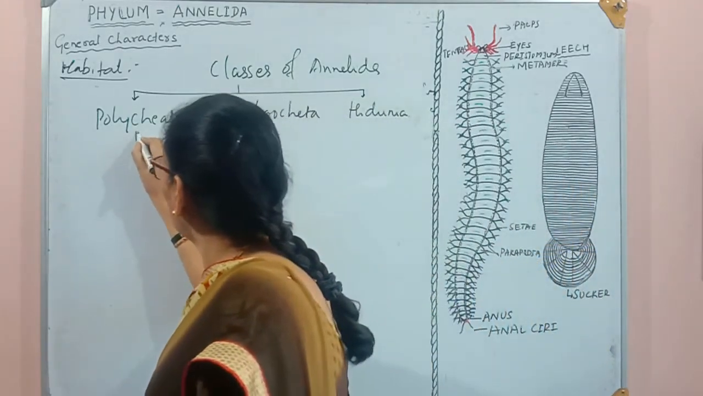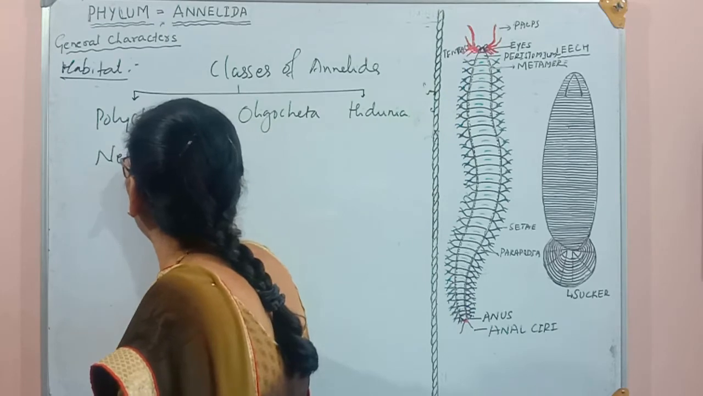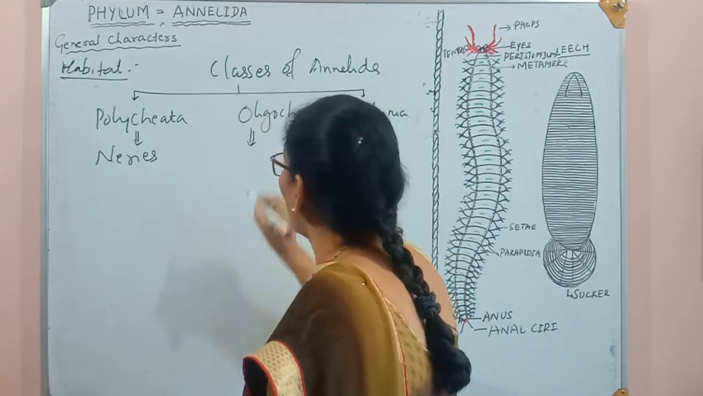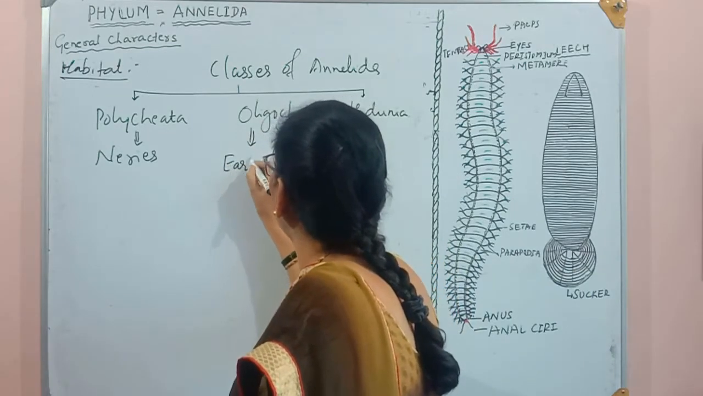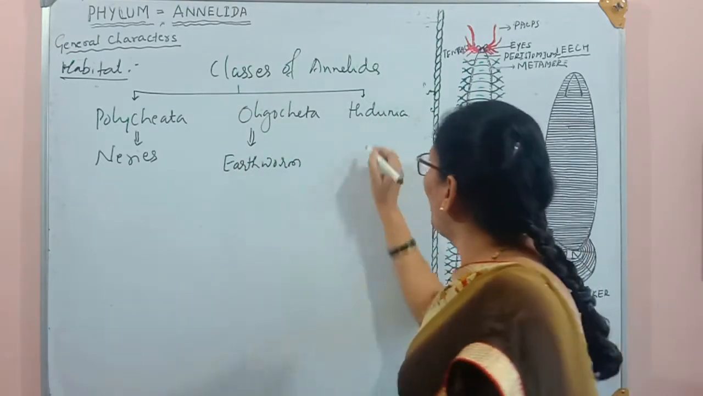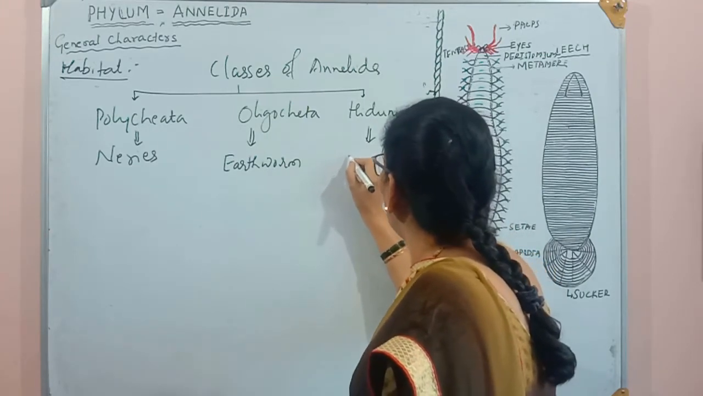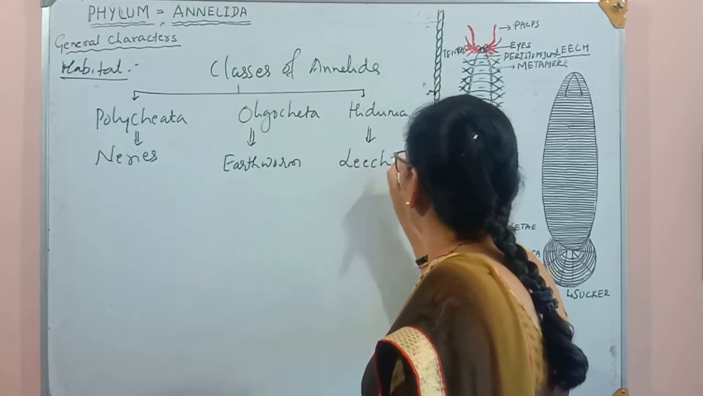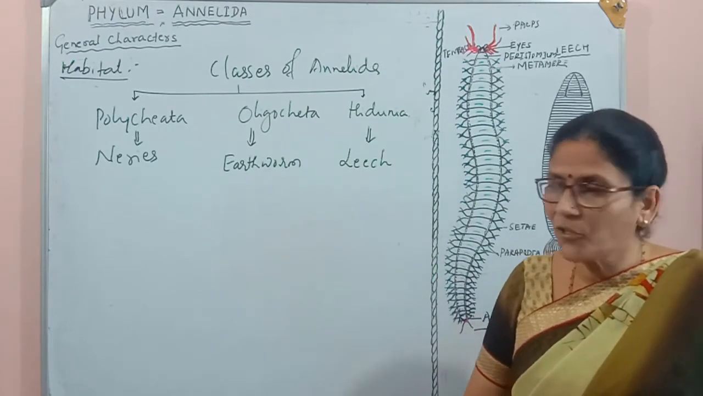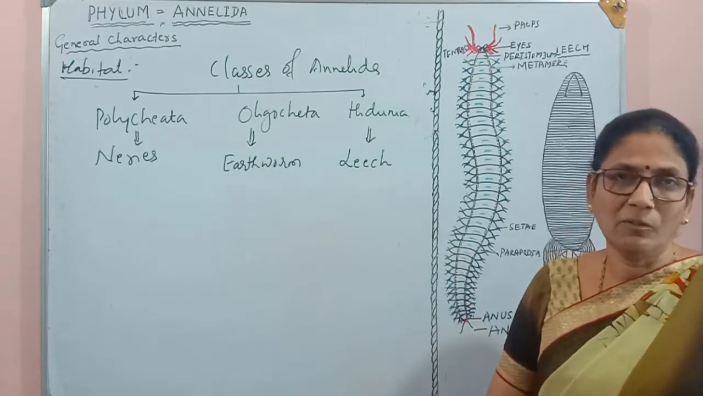For the class Polychaeta, we give the example Nereis. For Oligochaeta, we give the example earthworm, which is also called Pheretima. And for Hirudinea, we give the example cattle leech or leech. The Indian cattle leech is also what we call this leech. So these are the three examples given for the phylum Annelida in our book.